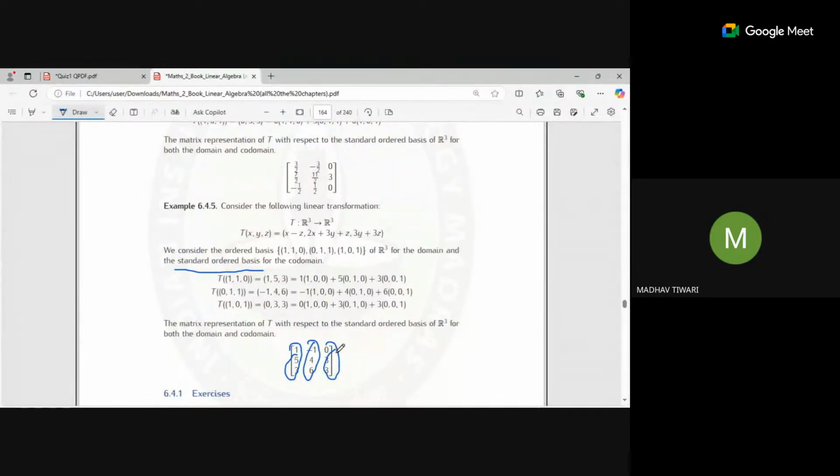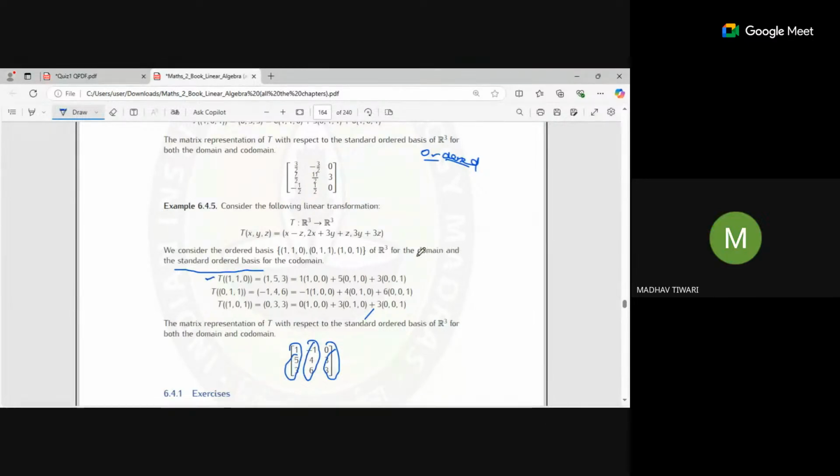Is that clear? Sir, standard ordered basis is the same as standard basis, right? Yeah, standard ordered is the same thing. Sir, I have one doubt. In T of 110, when we take the above ordered basis, we are writing it as a combination of 100, 5 times, then 010, then 3 times 001. But in the T part on the left-hand side, it is 110.